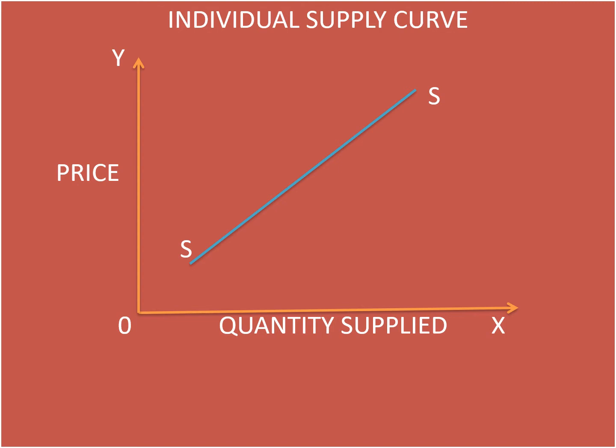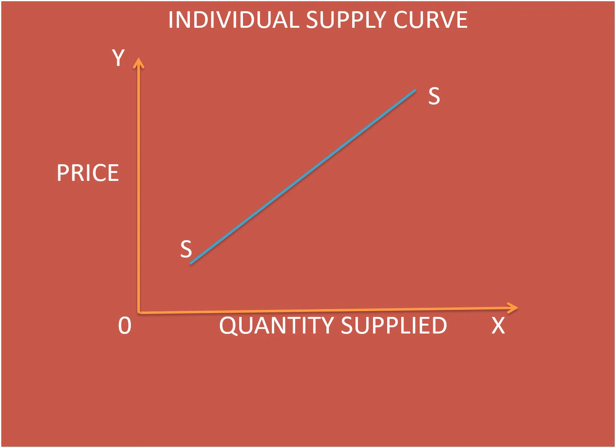For example, if the price was 1, quantity supplied was nearby here. If the price increases to 2, quantity supplied will further increase to 20. If the price increases to 3, quantity supplied will further increase to 30. So quantity supplied and price are directly related to each other.